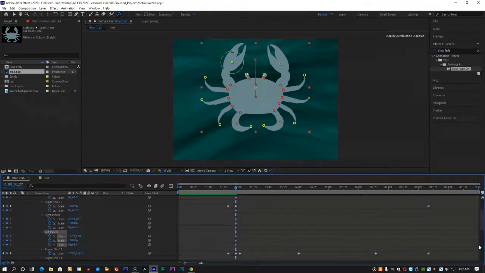Depending on where you place the pins, the pincers may move slightly in response to other pins' movements. Select the Puppet Position Pin tool in the Tools panel. In the Timeline panel, select Puppet to see the pins in the Composition panel if they're not already visible. Select the left pincer pin in the Composition panel.